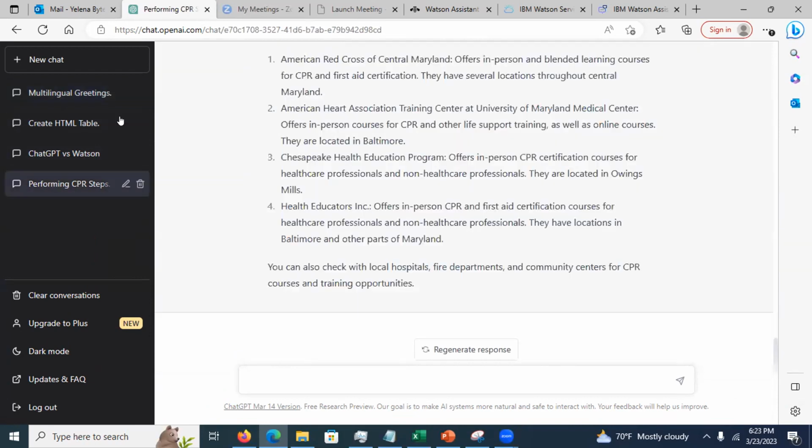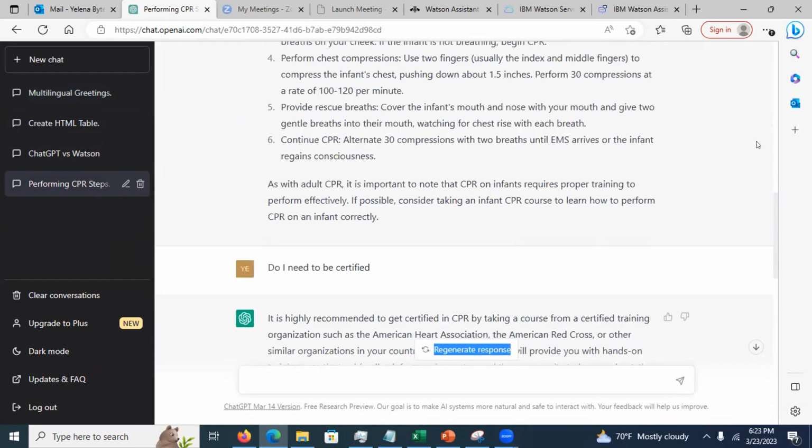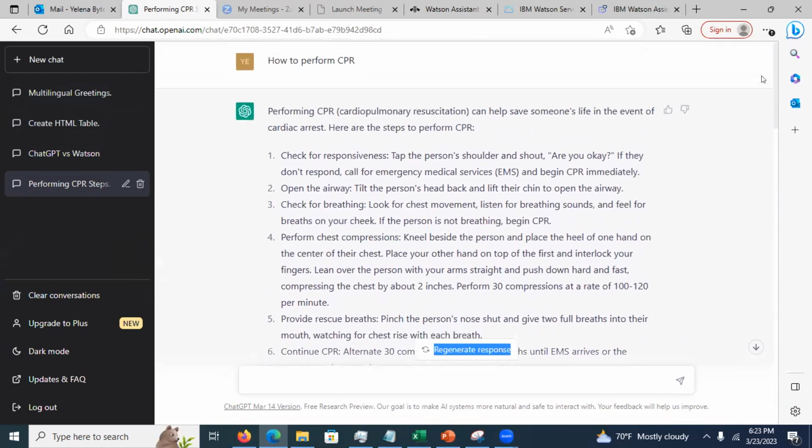See this? I asked how to do the CPR, but if you take the CPR class, the first thing that they're going to tell you is what? You don't check for responsiveness first. The first step is to check if the scene is safe. So of course the answers could be incomplete, right? When you do the CPR, number one is to check if the scene is safe, not to check for responsiveness. See what I'm saying? Okay.